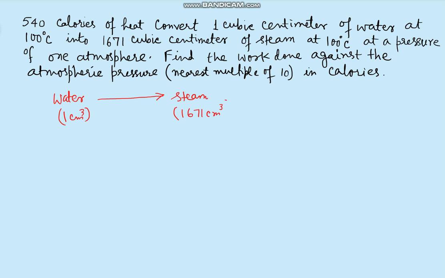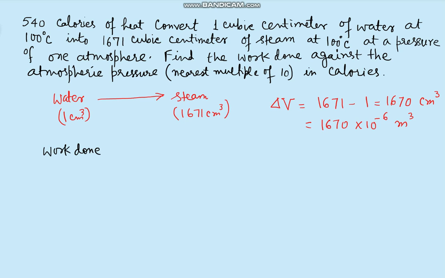1671 centimeter cube of steam. So it is very clear that the expansion is equal to 1671 minus 1, that is 1670 centimeter cube. Let us convert it into meter cube, that is the SI unit, which is 1670 into 10 to the power minus 6 meter cube. And this is against the atmospheric pressure, which is nearly 10 to the power 5. Everybody knows that.